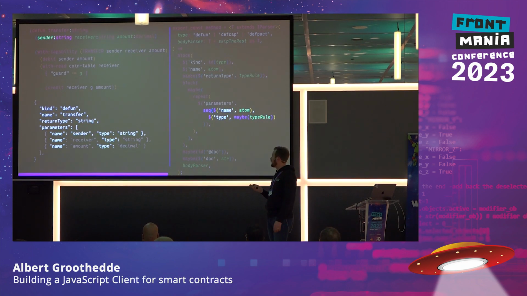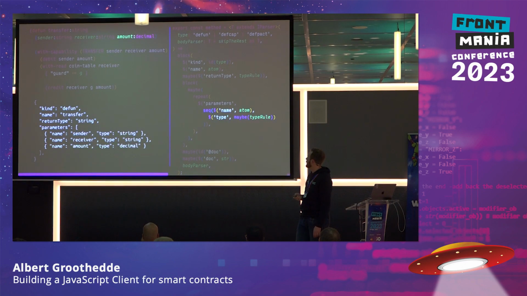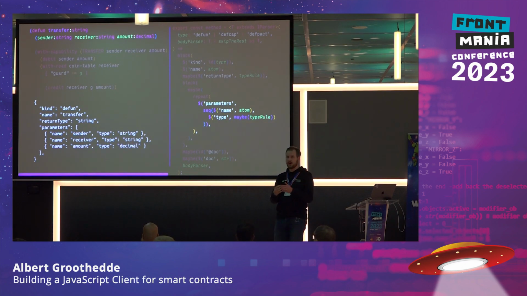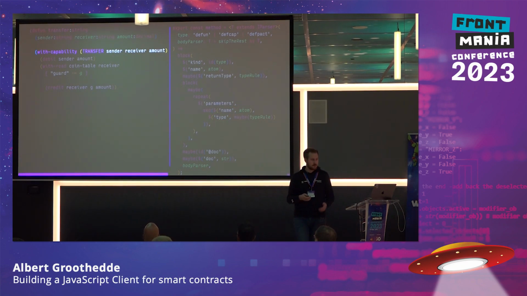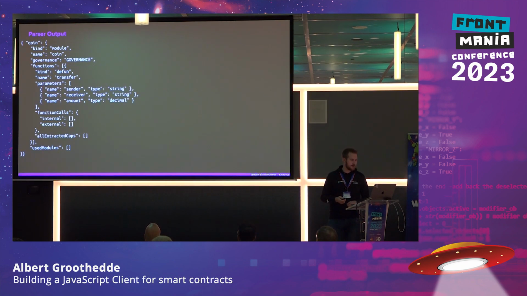And we do the same for a sequence, and a sequence is automatically wrapped into an array. Because the parameters contain a sequence, it will automatically be part of an array, and that way we have basically parsed this small part of the signature of the function. And we do the same for the capability, but I won't go into depth on that one either. So this is actually what we have as the output.